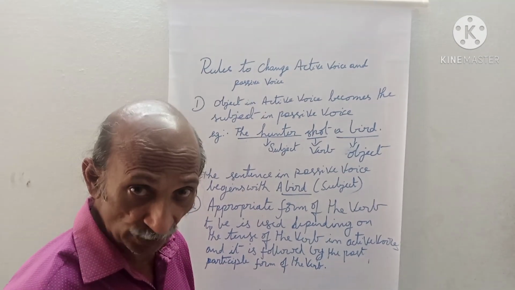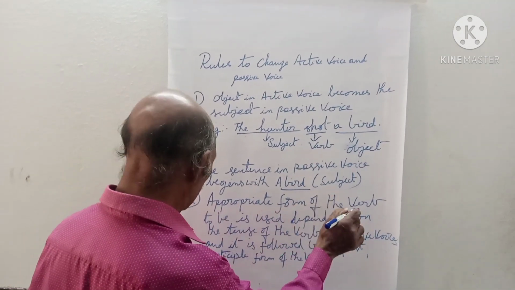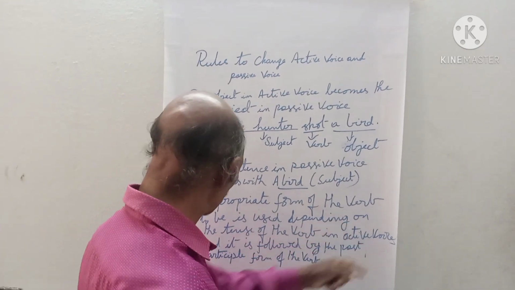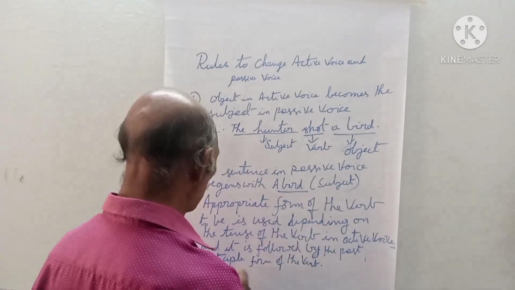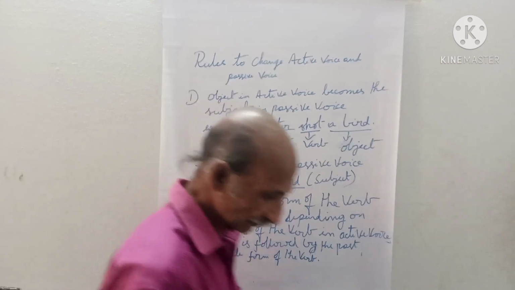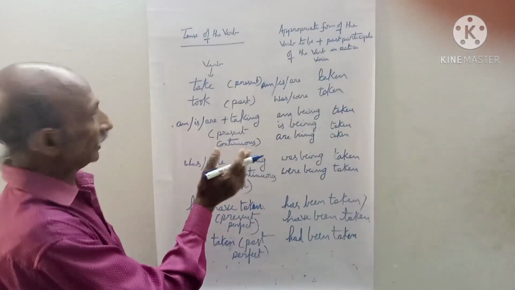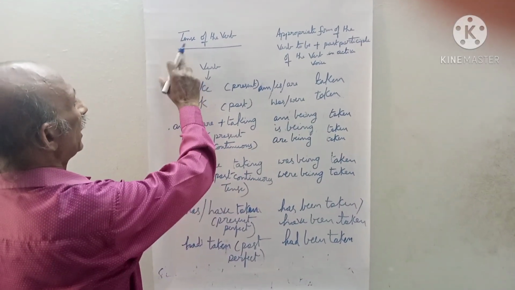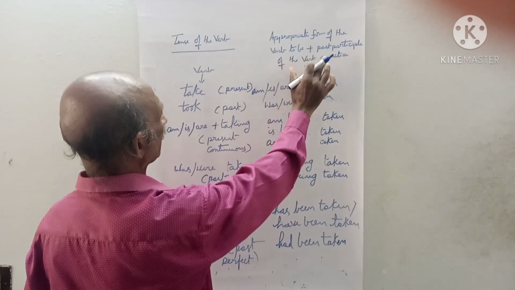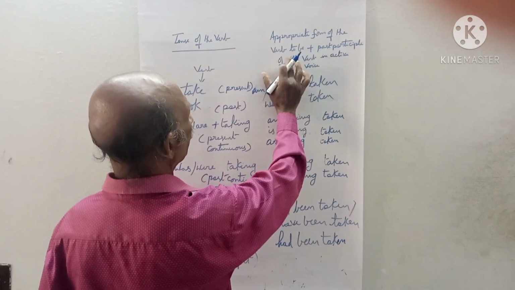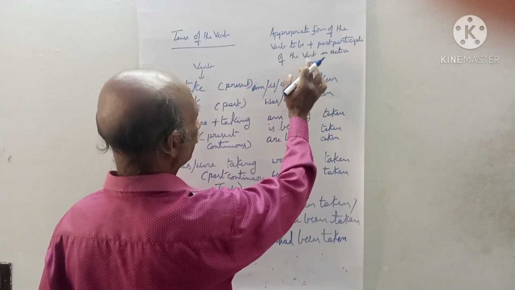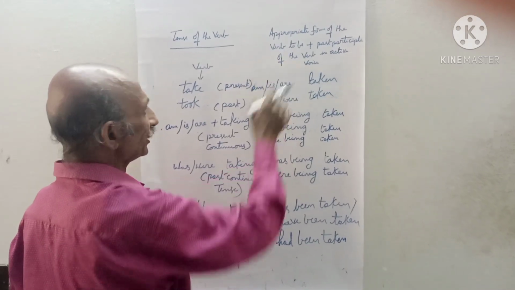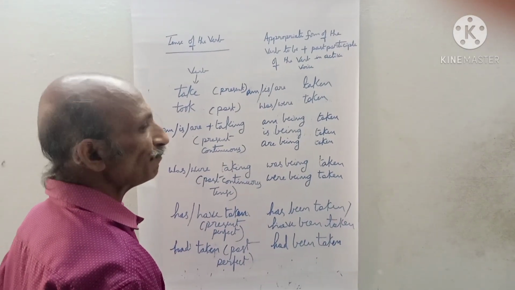Rule number 2, most important one. Appropriate forms of the verb to be are used depending on the tense of the verb in active voice, and it is followed by the past participle form of the verb. My dear friends, you see the 2-column table here. In the first column, I have written the tense of the verb. In the second column, I have written the appropriate form of the verb to be plus the past participle of the verb in active voice. It means the verb in active voice is changed into past participle form in passive voice.